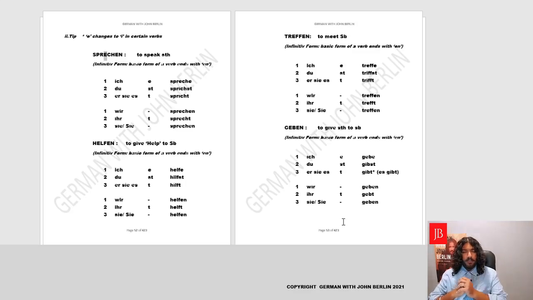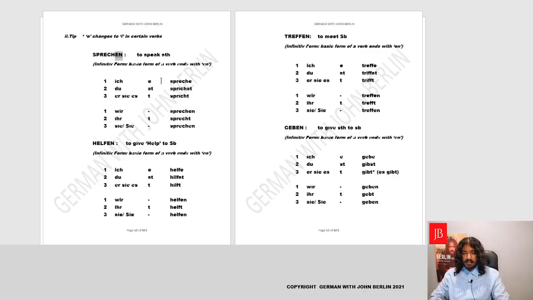Alright, continuing with the new verb, we'll be learning a new tip, and the tip is if a verb has E, most of the times it changes to I and it changes the stem of the verb, which means the second and the third person singular gets changed. Let's find out. The verb is sprechen, which means to speak.